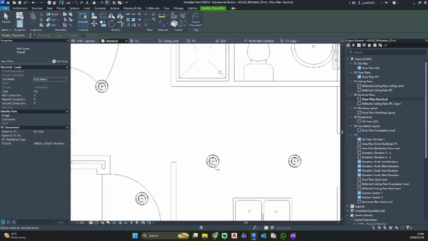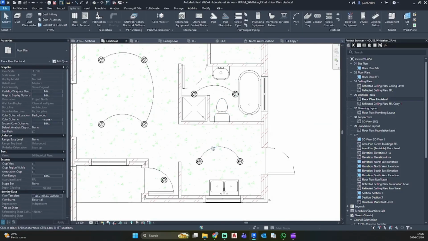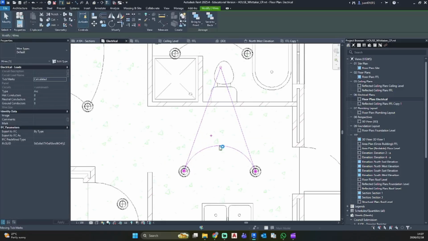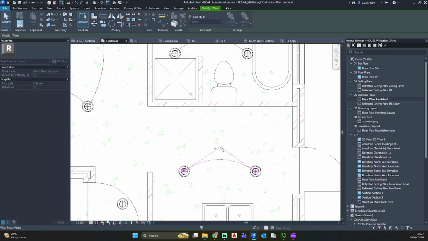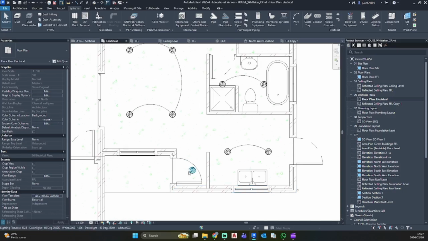There we go. Do the kitchen quickly. And our bathroom. There we go. And I'm just going to make this arc a bit smaller. There we go. So now we've shown that those lights are all working together. Since this one's only one light, we'll be connecting this to a switch.